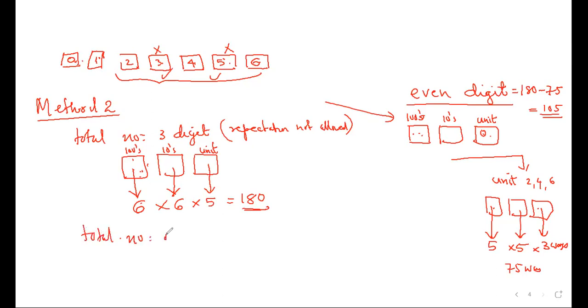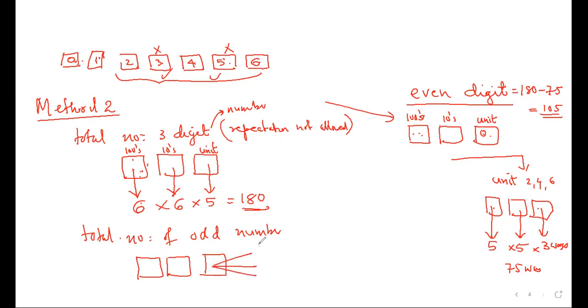Now the next one. Total number of odd numbers, 3-digit numbers here, using the same digits and repetition not allowed. Odd numbers, what should be the numbers here? 1, 3, and 5.